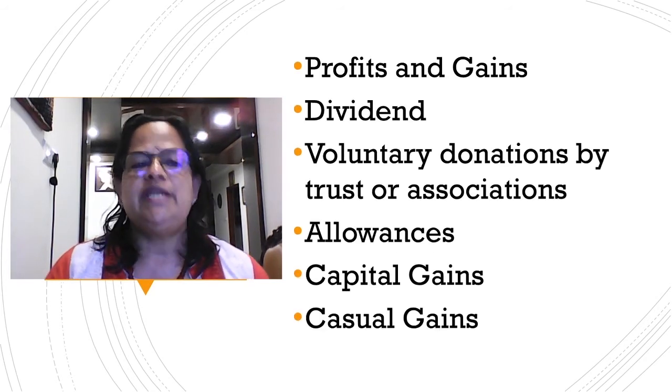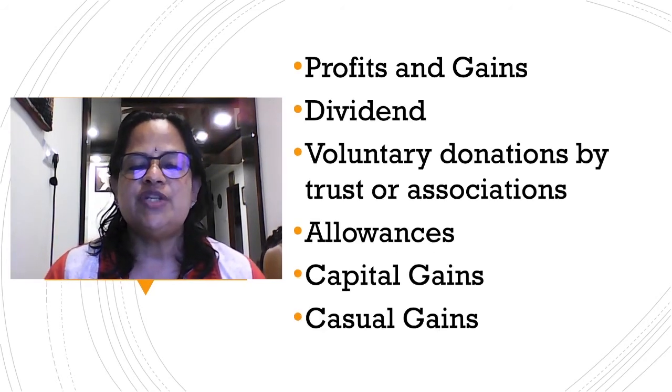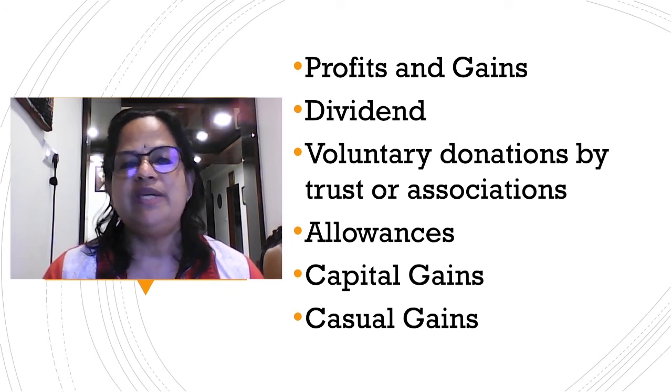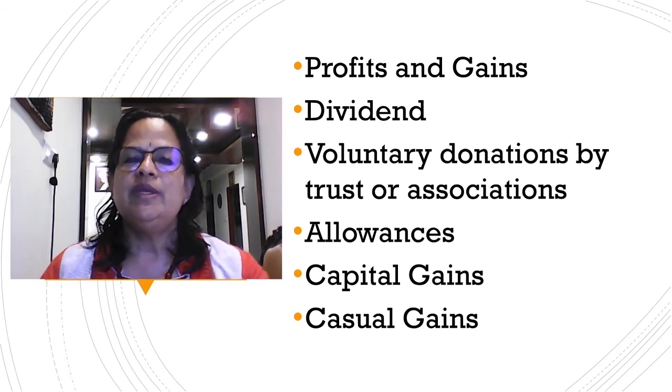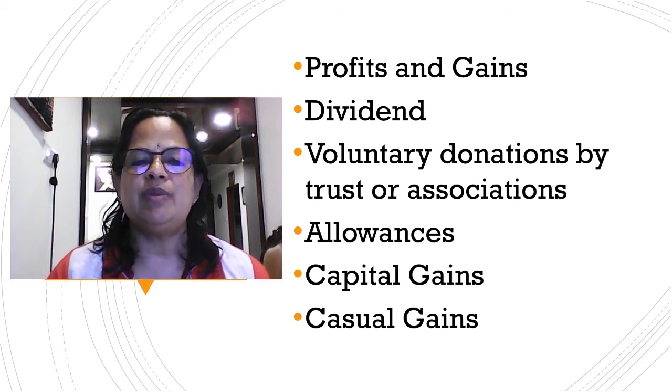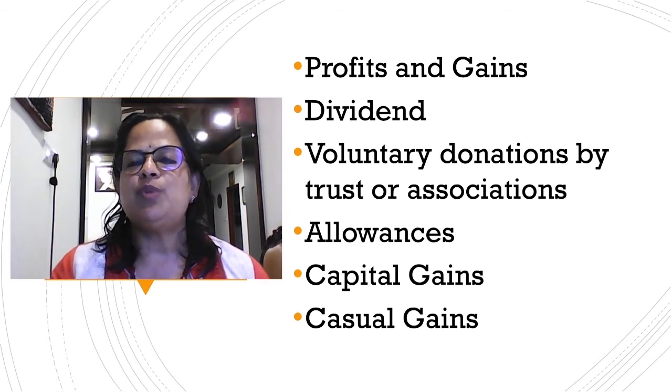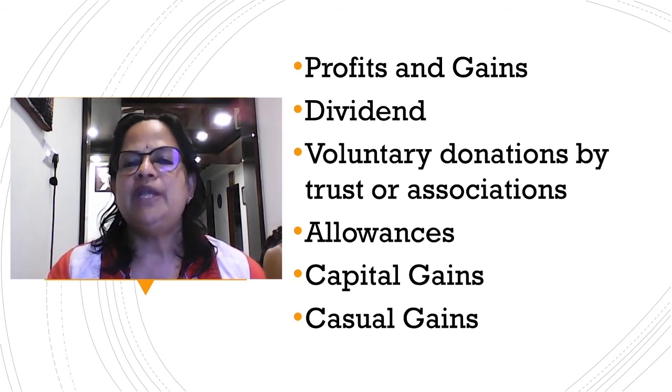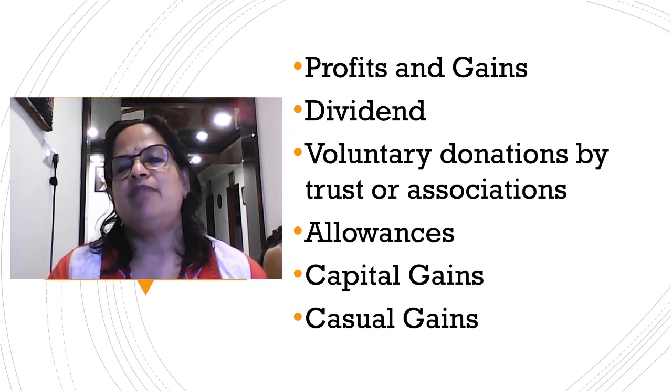Next is, what is income? That is defined in section 2 subsection 24 of the Income Tax Act. Here also there is a list of items of income, and you can expect a question. So this you have to remember, income under section 2 subsection 24. One is profits and gains. Profit, you know that a business is making profit. They are doing some business activity, they are making some profit. A gain I have mentioned.